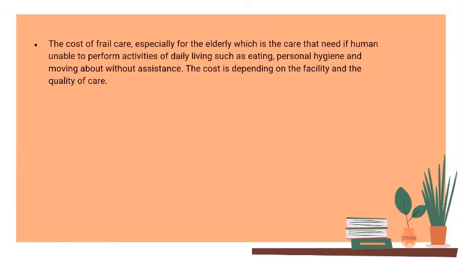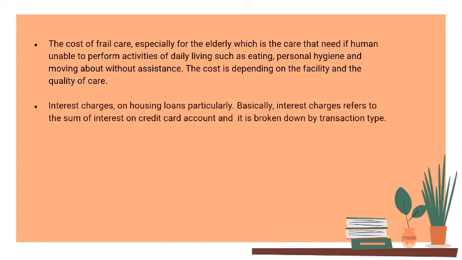Fourth, the cost of frail care, especially for the elderly, which is the care needed by a person unable to perform activities of daily living such as eating, personal hygiene and moving about without assistance. The cost depends on the facility and the quality of care. Fifth, interest charges, on housing loans particularly. Basically, interest charges refers to the sum of interest on a credit card account and it is broken down by transaction type.